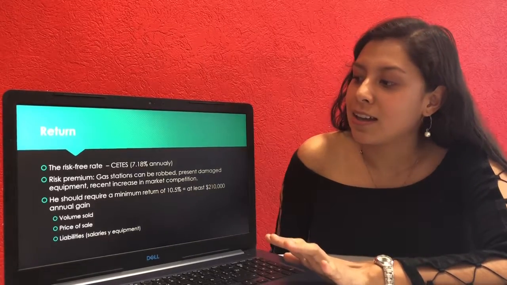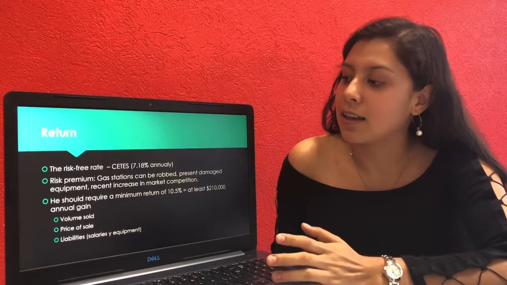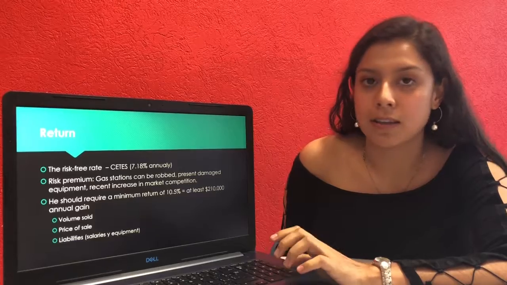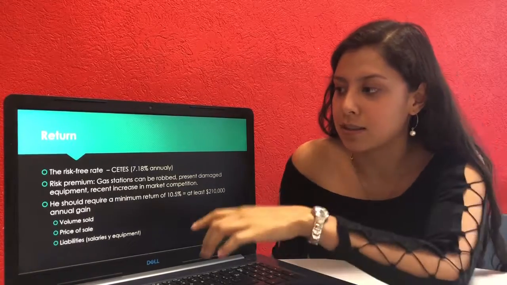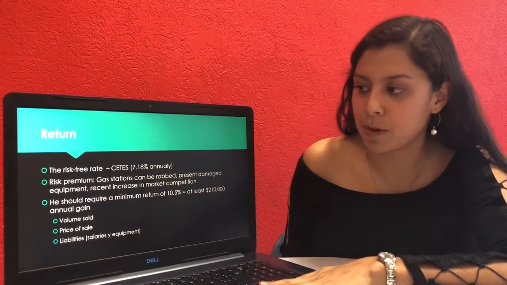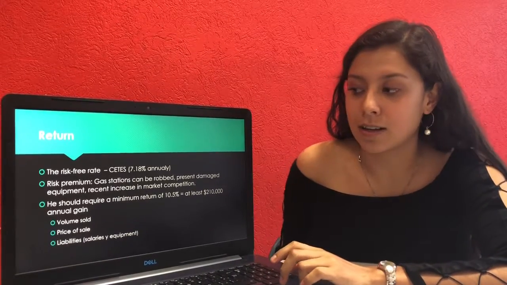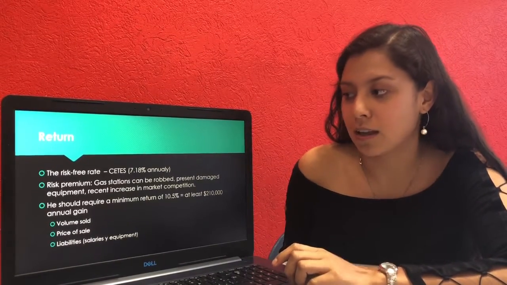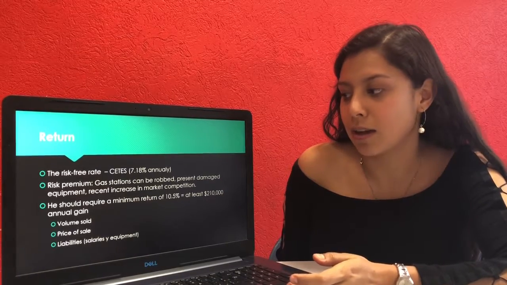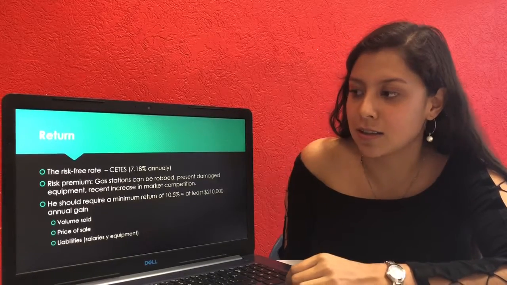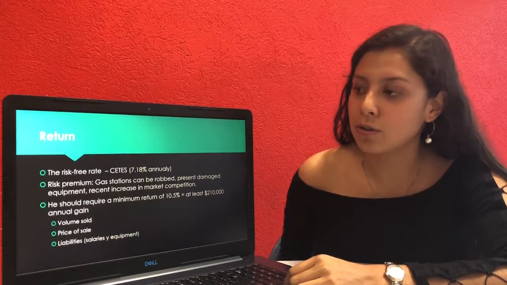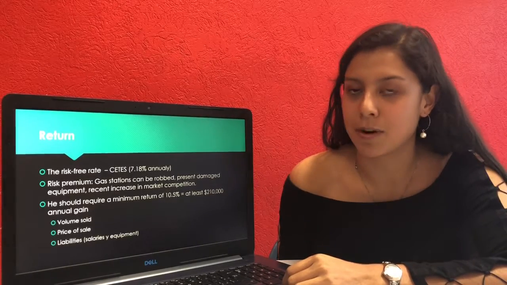Then, as I mentioned before, the risk-free rate is represented by the CETES, and the risk premium is the risk that is involved in the gas station, that as it can be robbed, it can present damages in the equipment, and also by the recent increase in the market's competition.